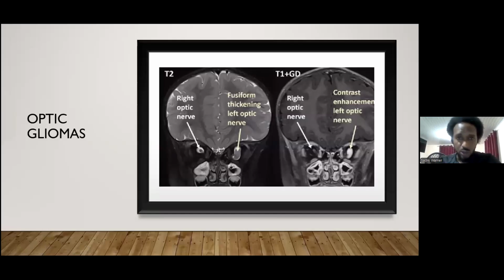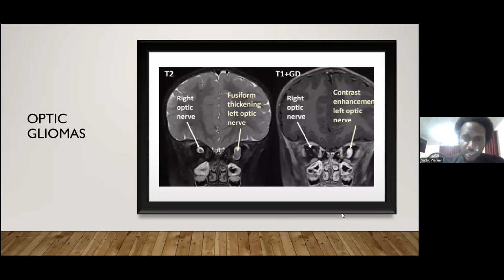Optic gliomas are another part of the hallmark of neurofibromatosis type 1, where they are observed in about 15 to 20% of these patients. Bilateral optic gliomas are almost always neurofibromatosis type 1.